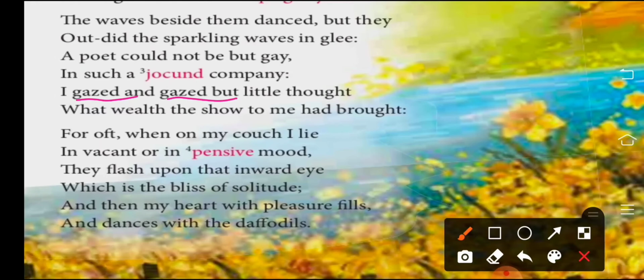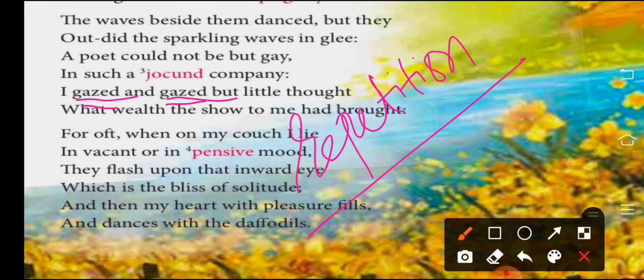So when this type of repetition is being done in one line, see this word gazed and gazed, this poetic device is known as repetition. When the same word is being repeated, it may be 2 times, it may be 3 times, it may be 4 times. This is known as repetition, and this is the fourth type of poetic device which you have done.